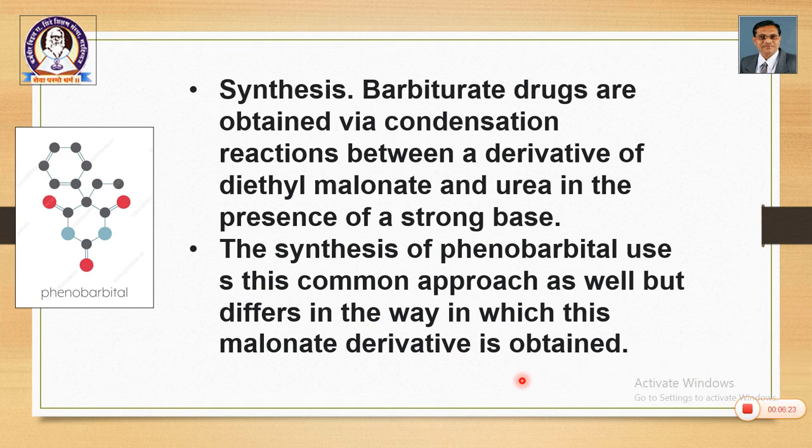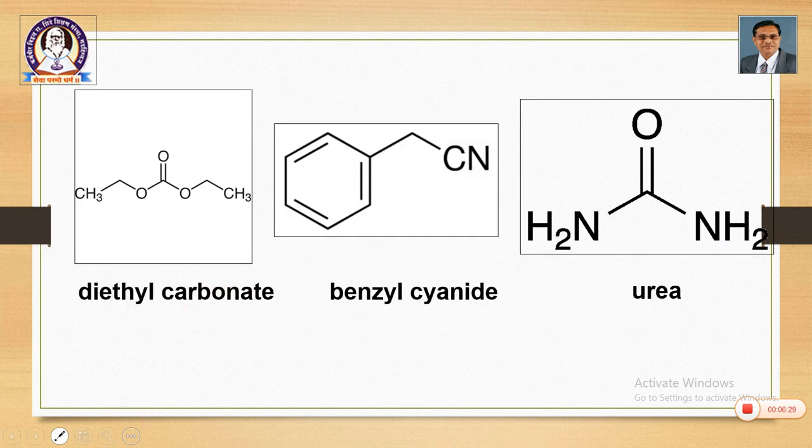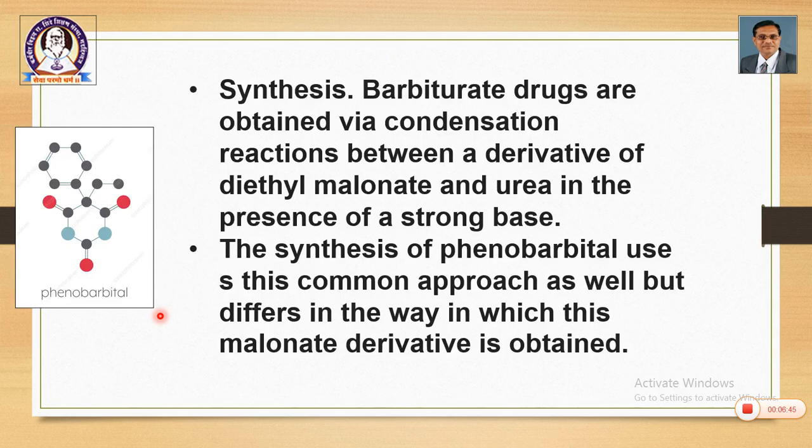So, coming to the more common protocol, the general method which we are going to study is using these common raw materials, starting materials, that is diethyl carbonate, benzyl cyanide, urea. As we have seen earlier, actually our interest is in getting a derivative of diethylmalonate. So, diethylmalonate can be obtained by various sources.